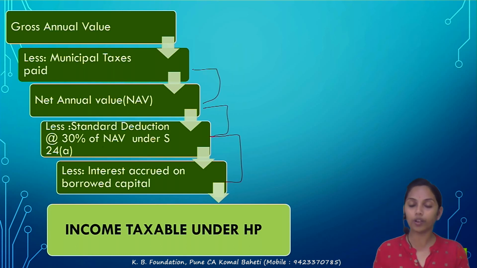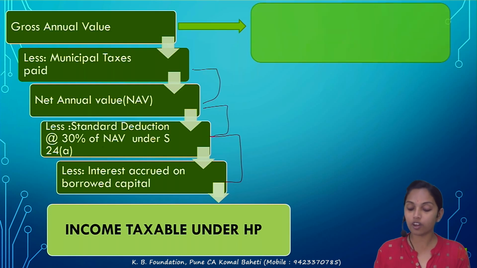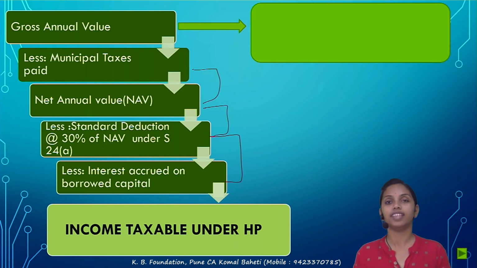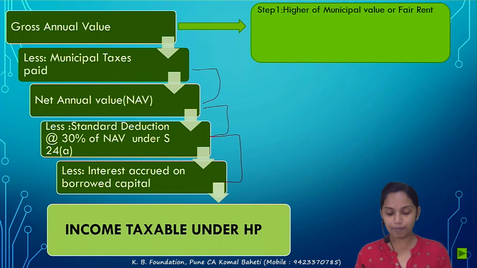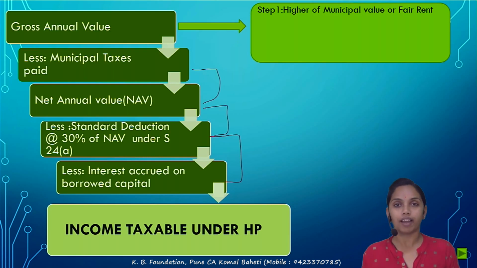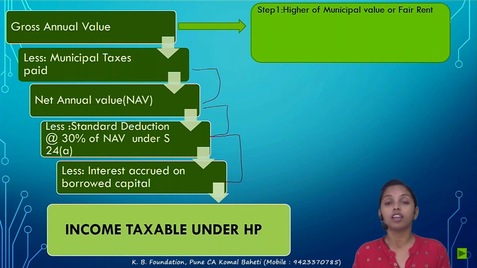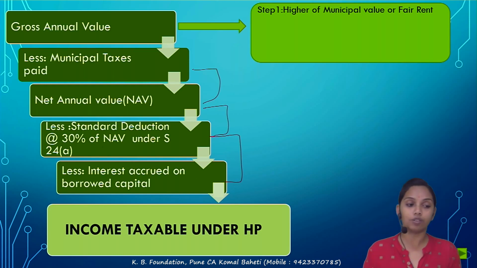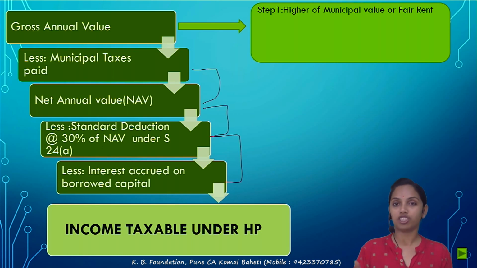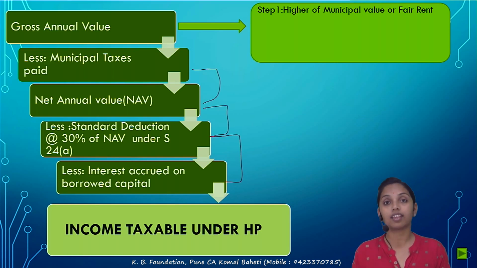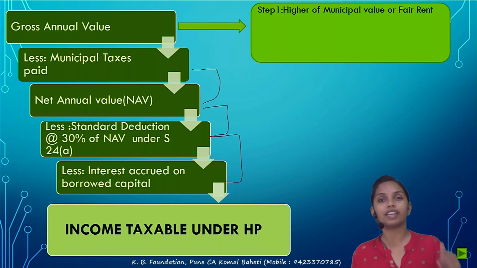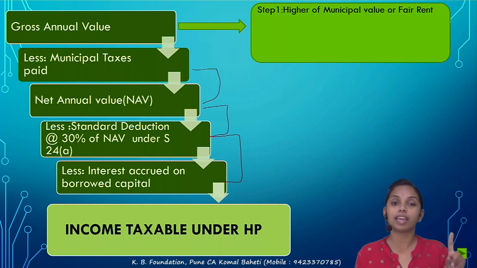So now we'll go into detail. How to calculate the gross annual value? I told you already there is a 3-step calculation. The first step says that you compare the municipal value with the fair rent. What is meant by fair rent? You can say the market rent. The municipal value is a value that is the base for the determination of the municipal taxes. Correct? So the municipal value or the fair rent, whichever is higher, is your step 1 answer.